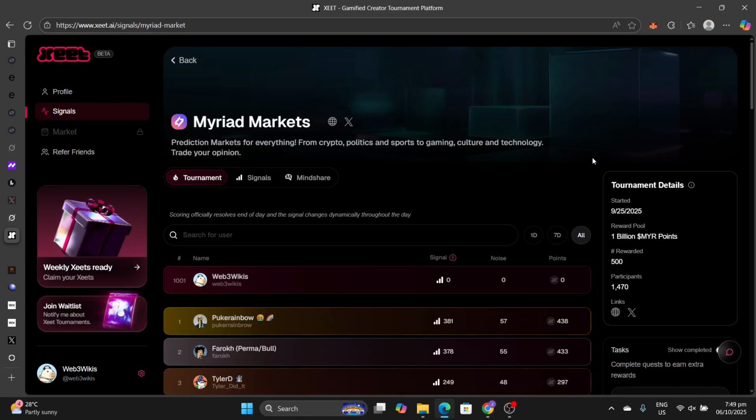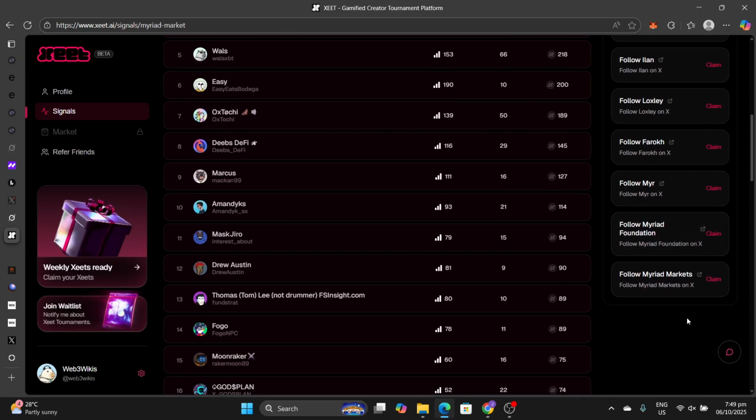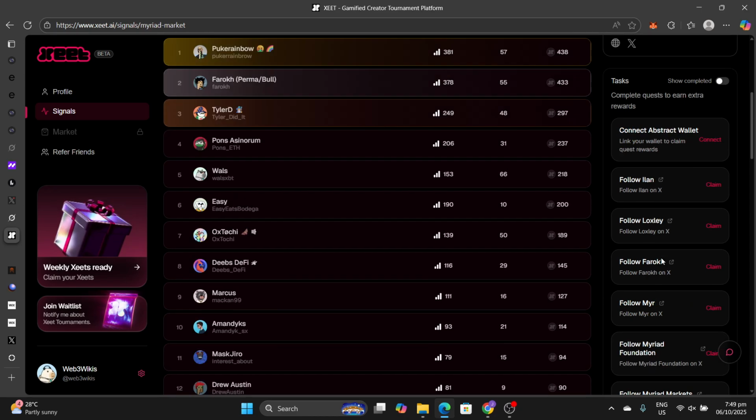Now, by interacting with Myriad Markets directly as well, you can position for the airdrop. That is aside from their InfoFi campaign. Their InfoFi campaign will only reward 500 people. Good news is there are not many participants, so you can be dominant on their leaderboard. Now, to be dominant, a good start before you start talking about them on X is to complete the tasks on the sidebar here. This will already improve your rankings tangibly.